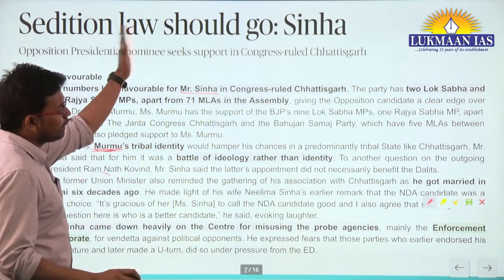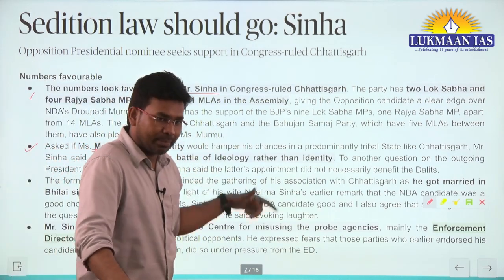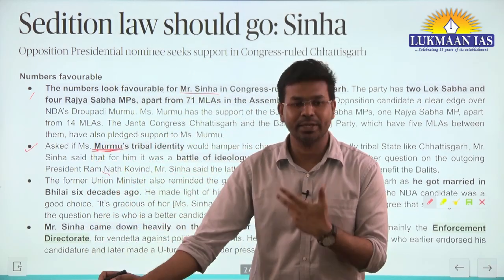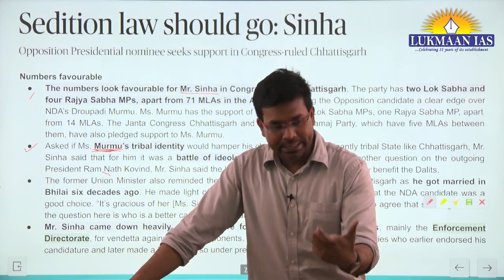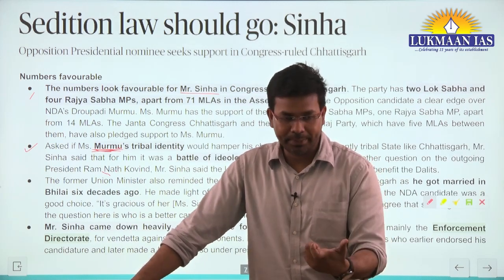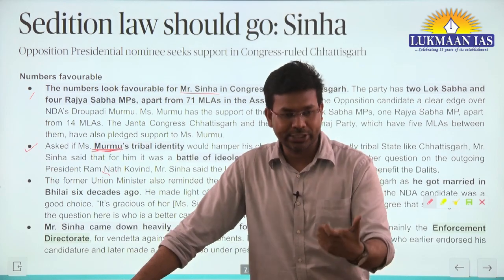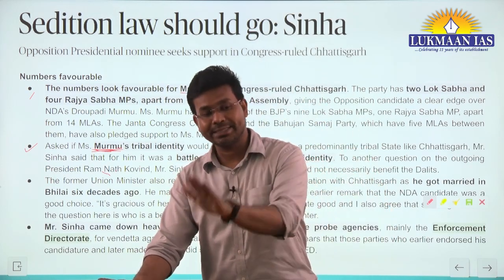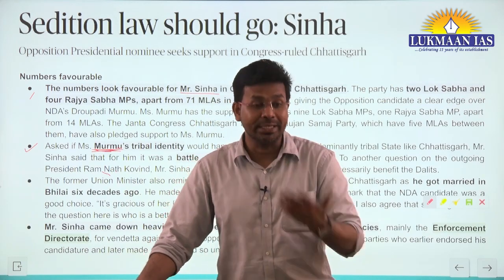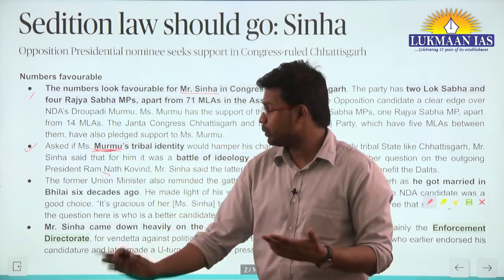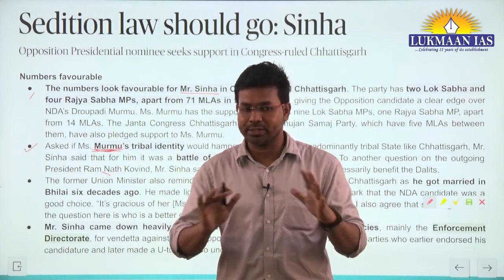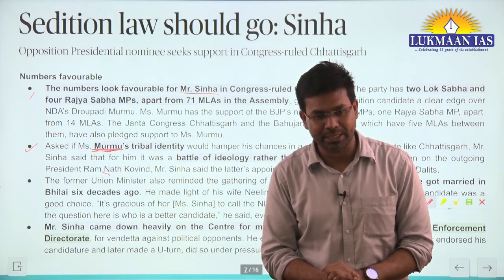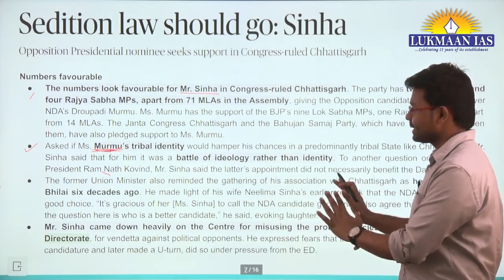So these are multiple political statements. We don't need to go into those political statements, but here we need to understand that section 124A of the Indian Penal Code talks about sedition law, and it is a punishable offense. Its punishment is harsh, and there is widespread misuse of sedition law. This is not said by me, this is the statement by politicians themselves.